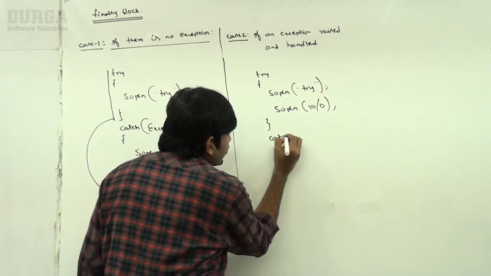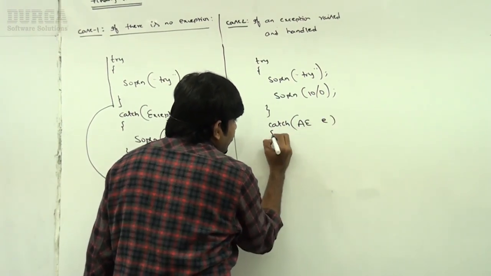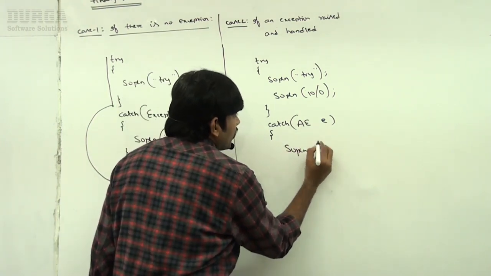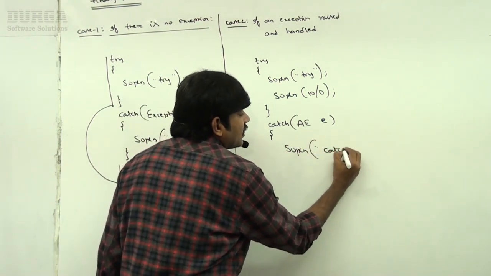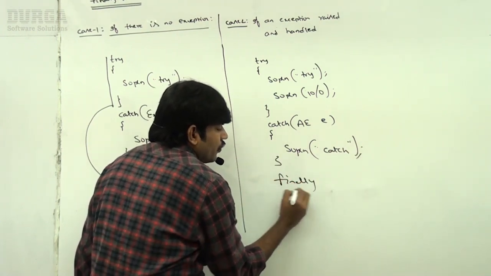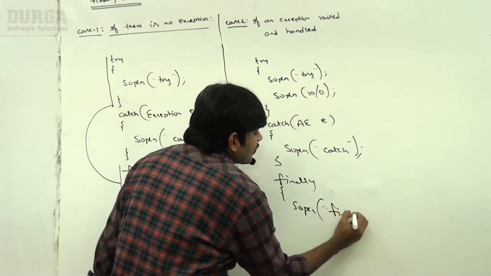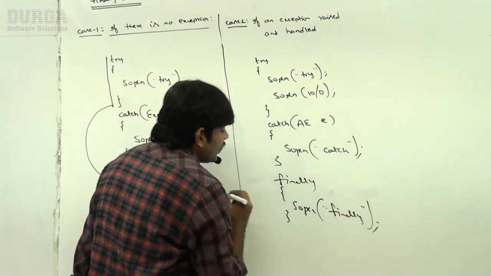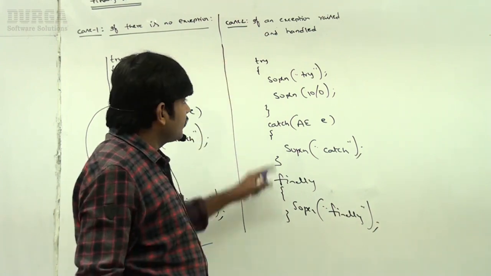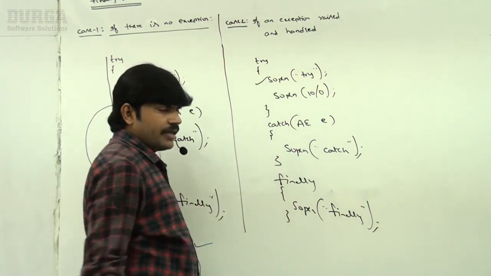Now catch (ArithmeticException e) with System.out.println for the catch block. Then finally, System.out.println("finally block"). Take very special care about this terminology, right? Sir, try executed.